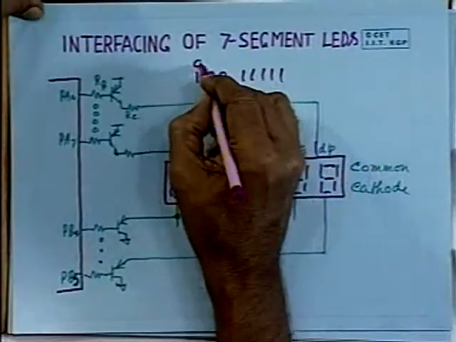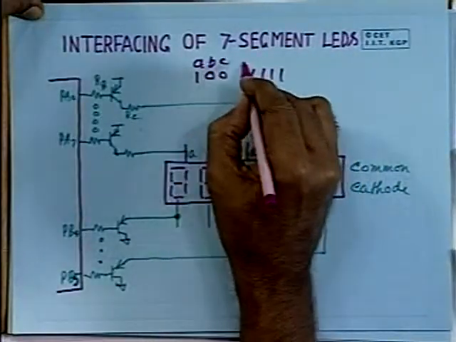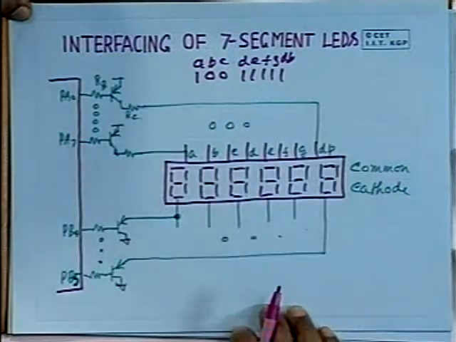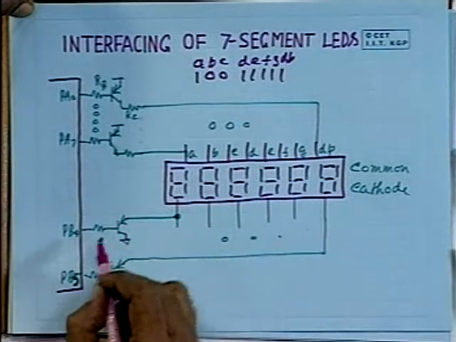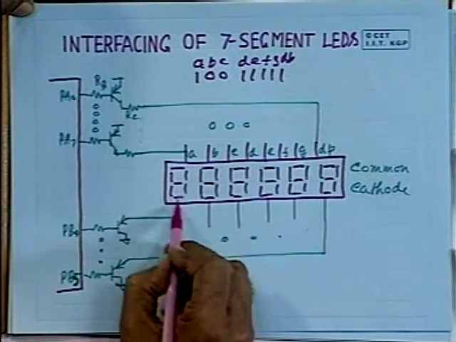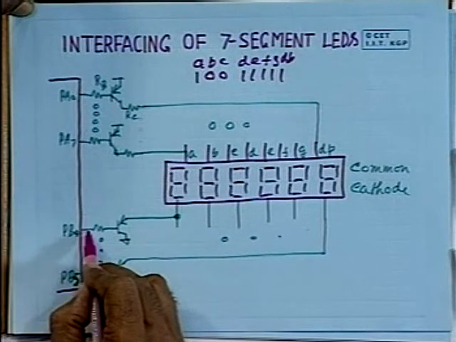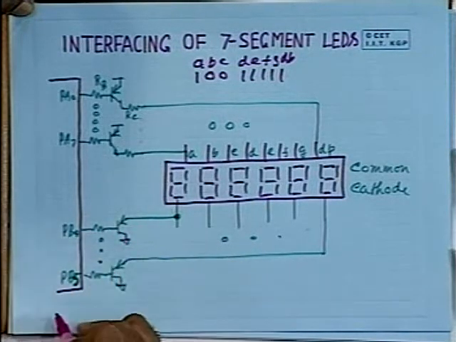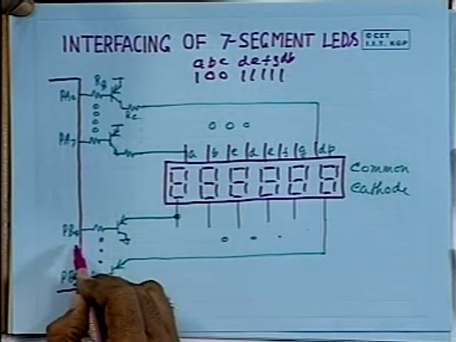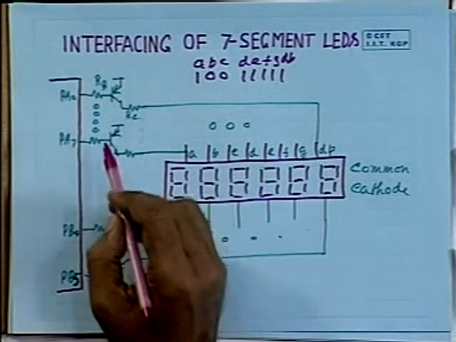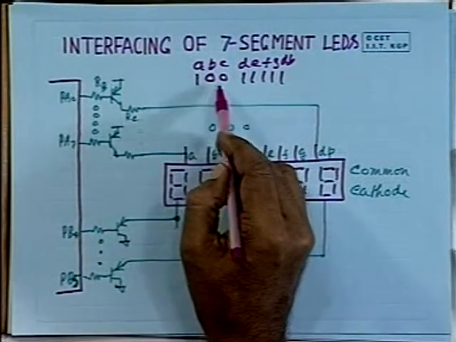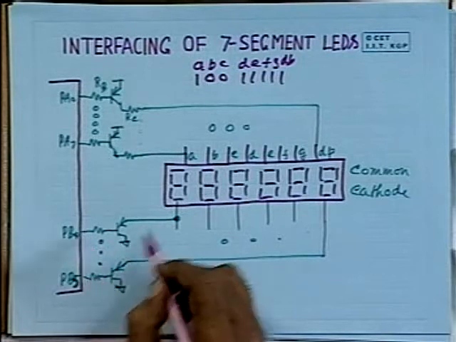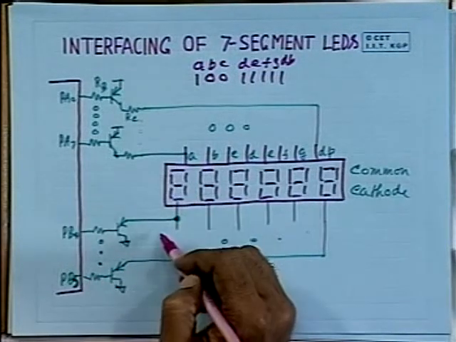So this is A, B, C, D, E, F, G and decimal point. And to glow this particular device, you have to make this particular transistor 0, so that the current will be drawn. So you have to output 0 1 1 1 1. If you output on the port lines 1 0 0 1 1 1 1 and then 0 1 1 1 1, it will display 1.